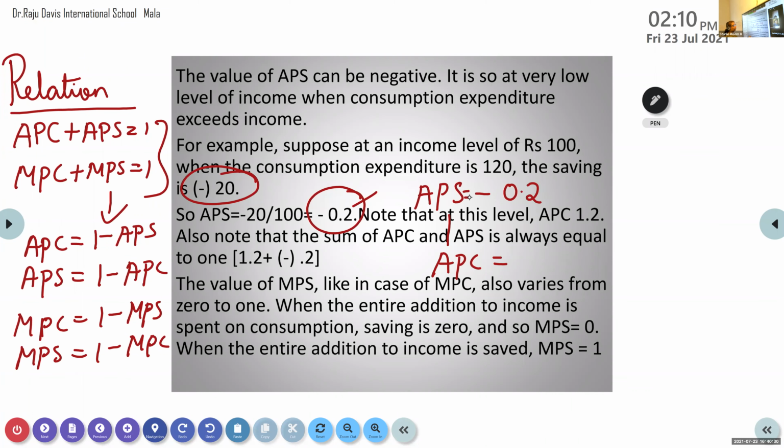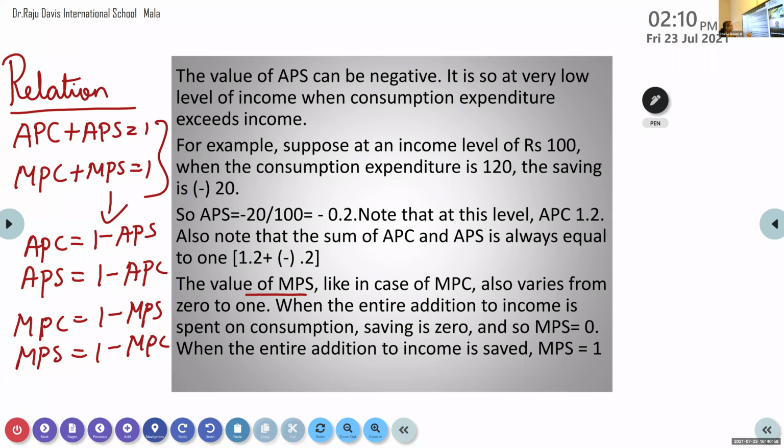Just look at that 0.2. Something is there along with that. Negative, yes, negative is there. So 1 minus 0.2. You know what will happen. So APC will be 1.2. So 1.2 plus minus 2 minus 0.2, you will be getting 1. Okay. Now next one,